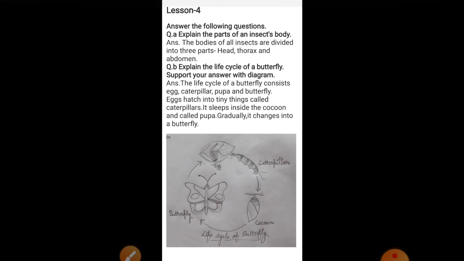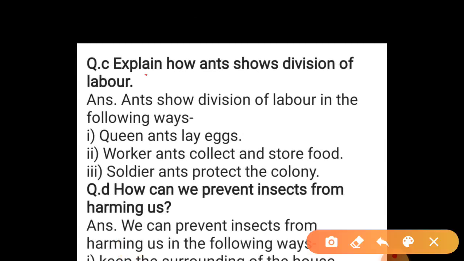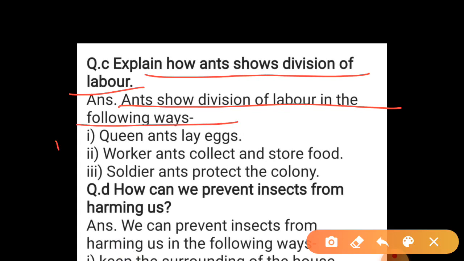Now next, C question. Explain how ant shows division of labor. Ant shows division of labor in the following ways. Number first, queen ants lay eggs. Second, worker ants collect and store food. Third, soldier ants protect the colony.